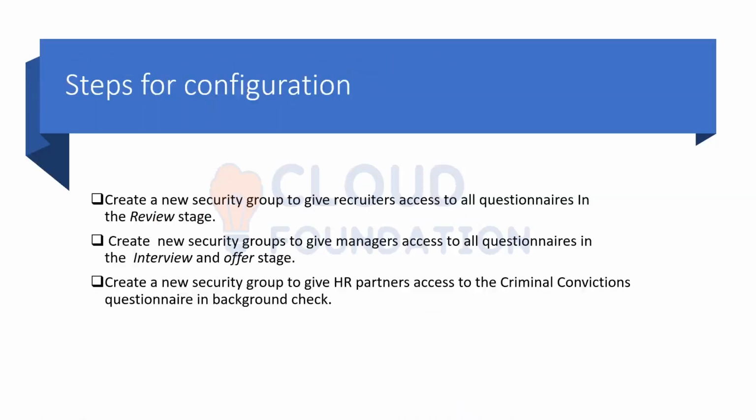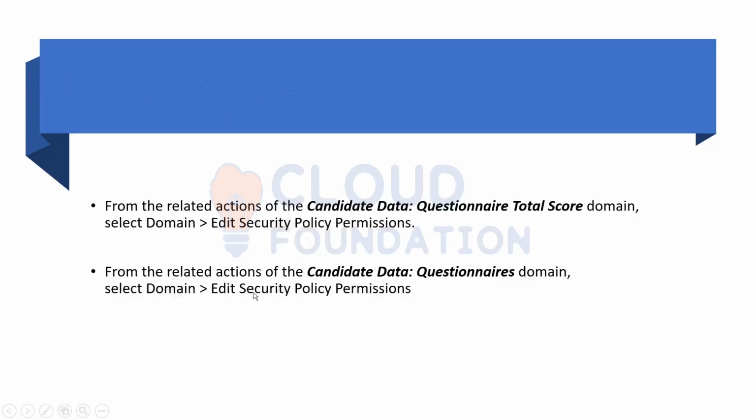So what we did, we created a new security group to give recruiters access to all question and review stage. We created a new security group to give managers access to all question and interview, and for HR partner to give the access of criminal conviction questionnaire. We first created this questionnaire, then we created one segment, and that segment was added to HR partner in the new security creation.